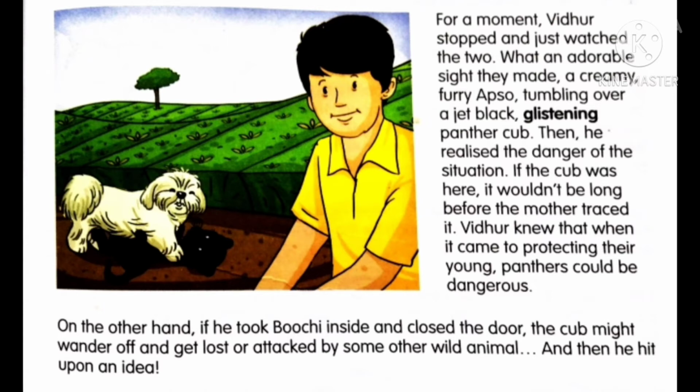And you can say that creamy furry Apso. It means that we know already that Apso is the breed of that puppy, and it's looking creamy, the color of it, and it's very furry. So these we can say are adjectives. Apso is the name, the noun, and creamy and furry are the words describing the puppy.